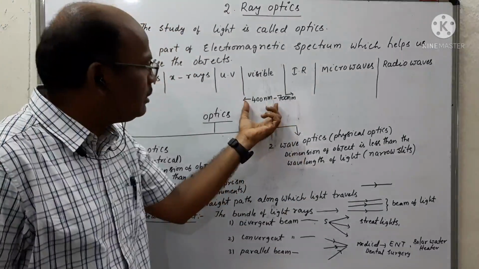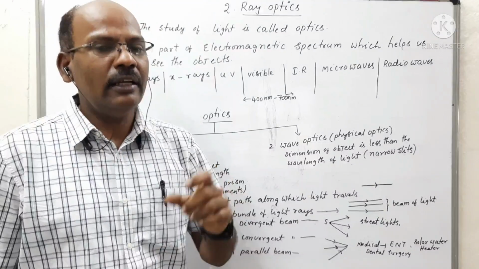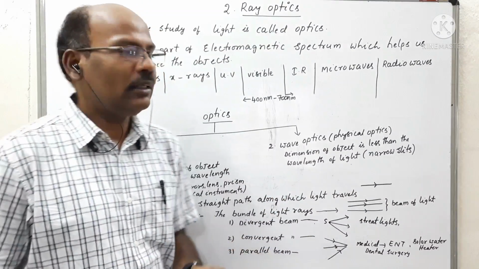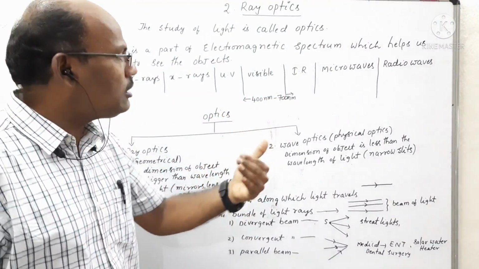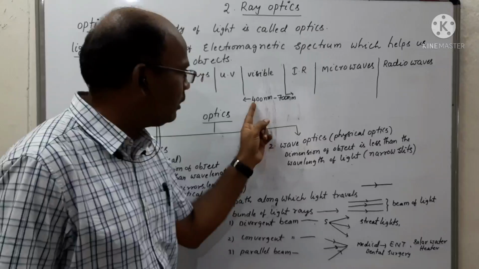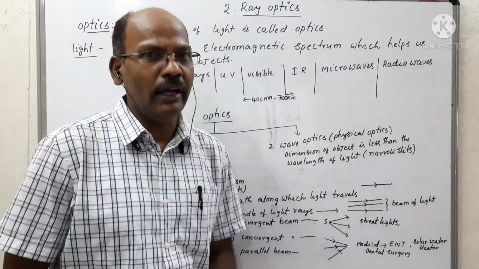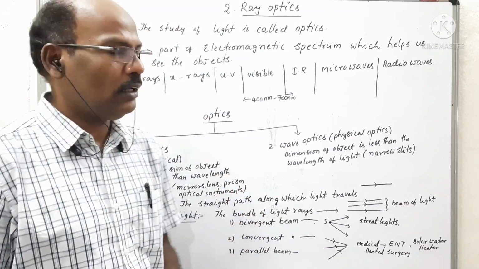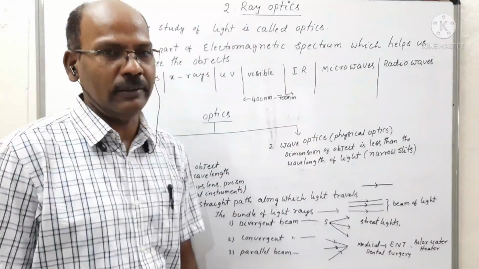This is the region where the human eye can observe the objects very clearly. That is called the visible region. The range of the visible region is 400 nanometers to 700 nanometers. This is the brief definition of light according to the electromagnetic spectrum.